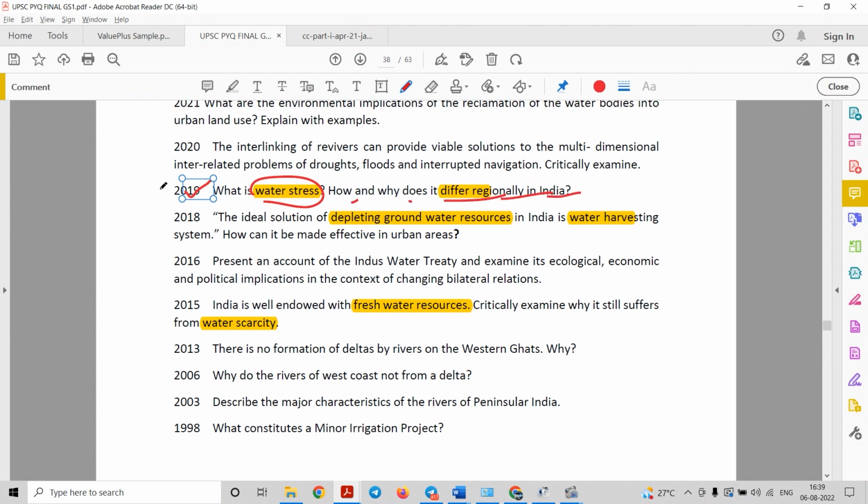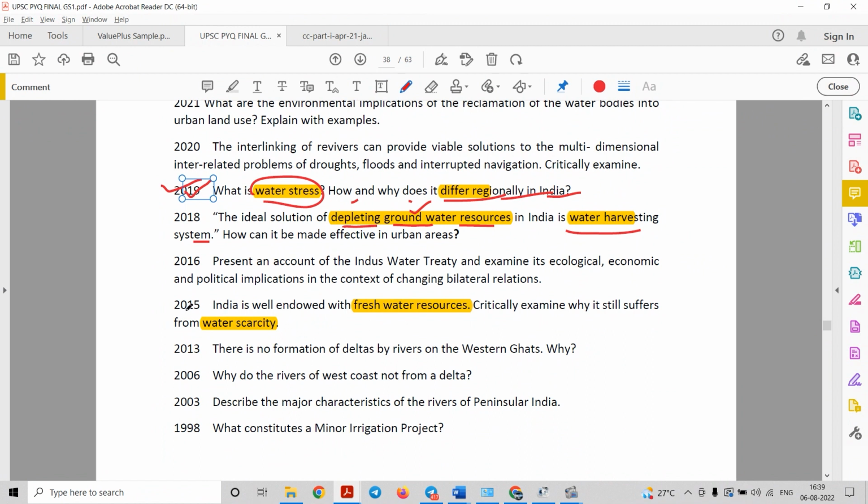Even though this question is related to geography, it is related to the environment as well, so you can utilize the facts we are going to discuss right now. Let us see the similar questions: depletion of groundwater resources in India, and the solution for this problem is water harvesting. First we will see the questions and then we will come back to the facts, and how to utilize them in these questions.